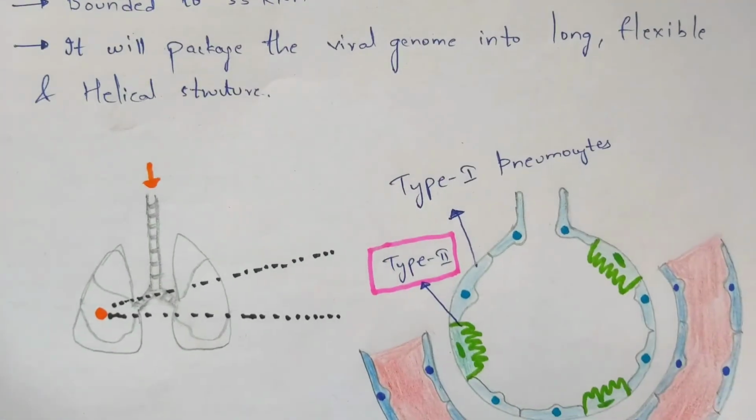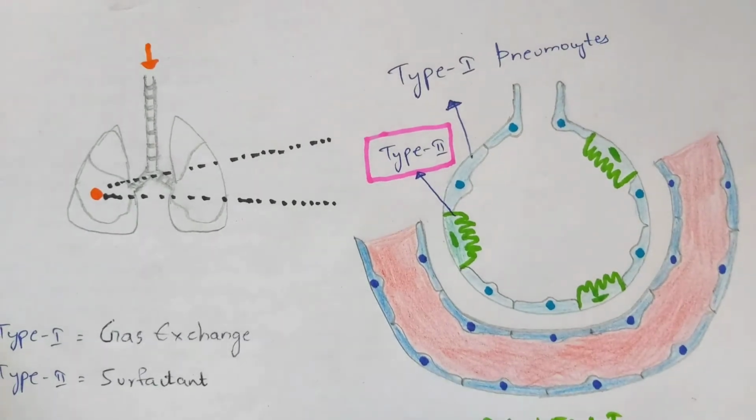Now see, how does this coronavirus pass from one human being to another? This is general knowledge. If one person is affected with coronavirus and sneezes, the viral particles will enter the air, the atmosphere, and the life period of the coronavirus once it enters the atmosphere is 3 hours.